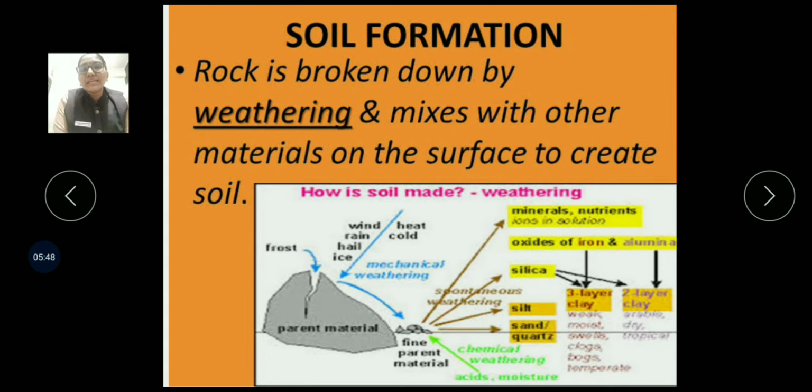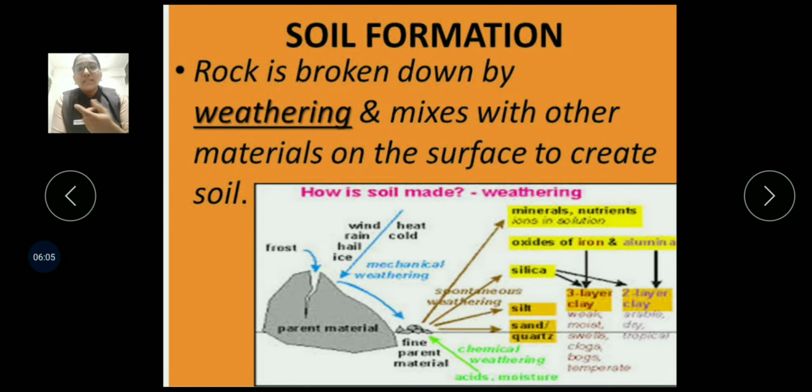Weathering means it creates a crack. Okay, so that is soil formation. Now see, the same thing happens with the mountains. Why? Because the changes are occurring in the mountain only because of the constant air, sunlight, rain.